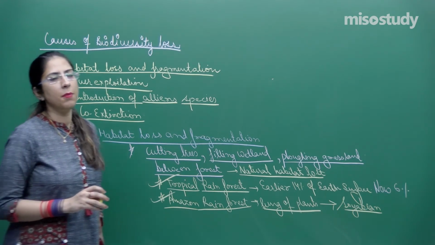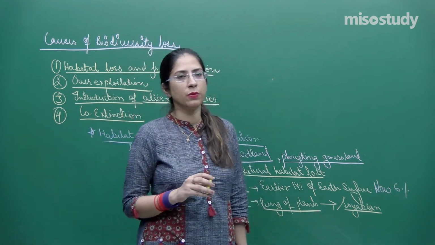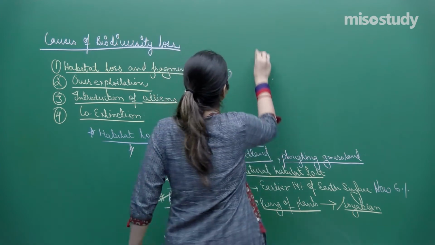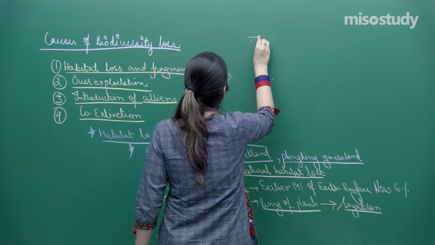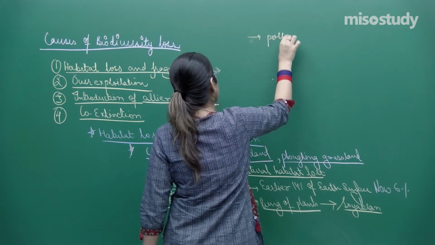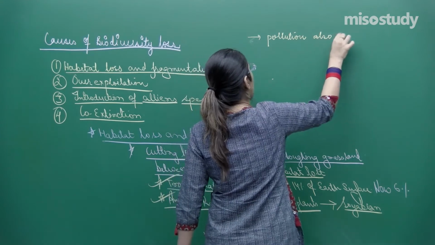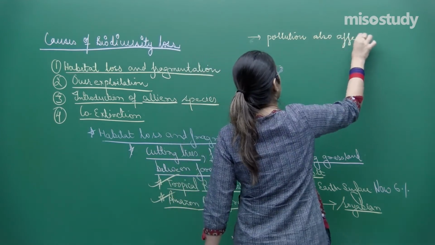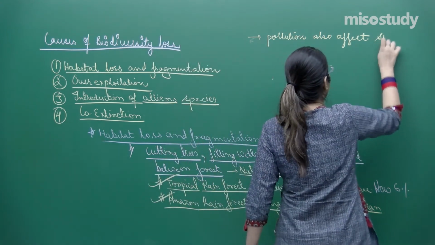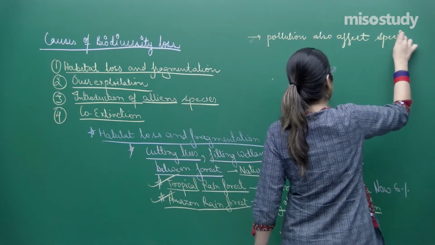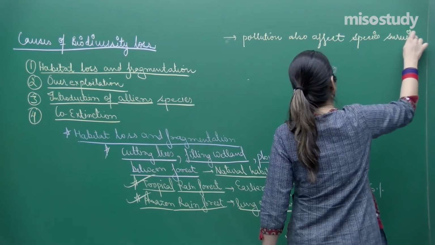Another reason for habitat loss and fragmentation you must have heard of is pollution. Let's discuss it here only, in habitat loss and fragmentation. Pollution also affects species diversity or species survival. Survival is a better word over here.